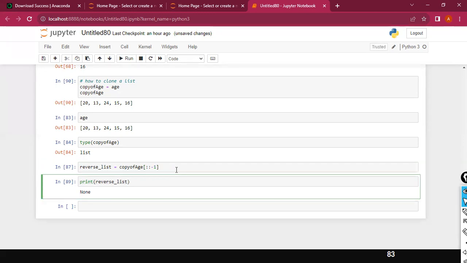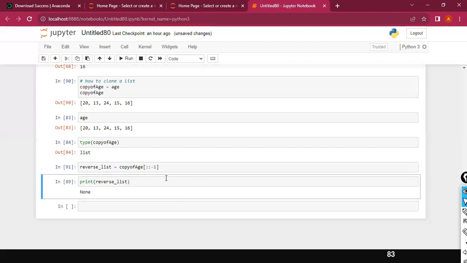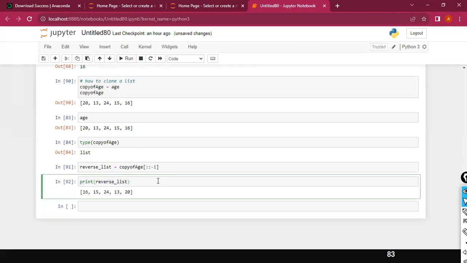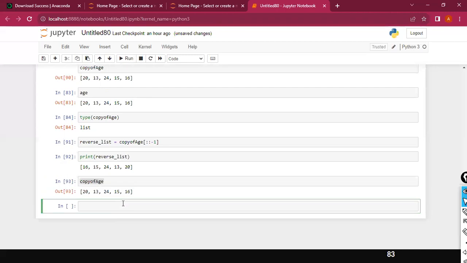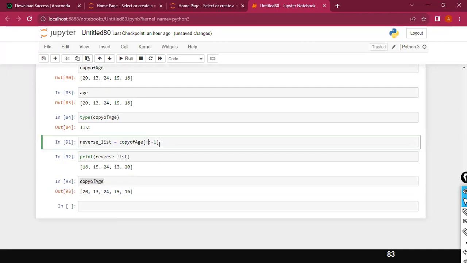In this case, the starting position is -1, and starting from -1, it will move. Look here, reverse list. So you are able to reverse it, right? The original list is the copy of age. Now you can compare it. This is the original list. If you want to reverse it, you can use it this way.